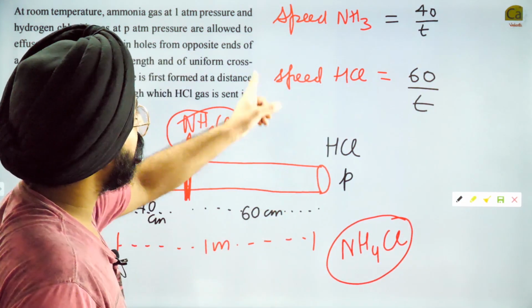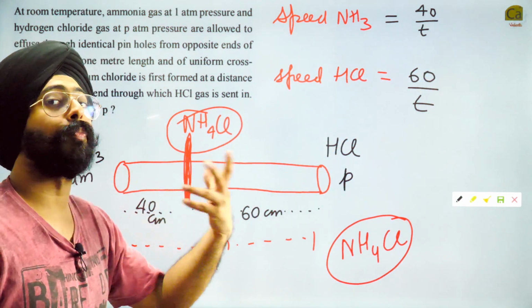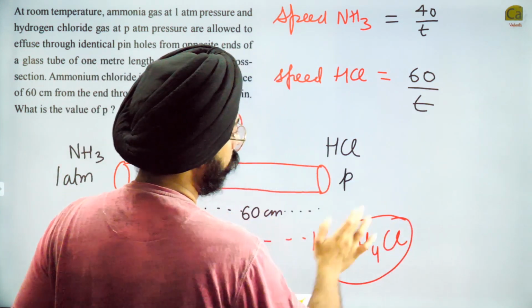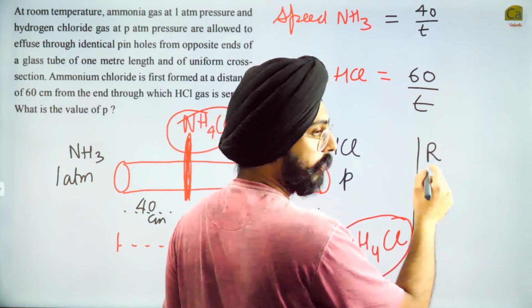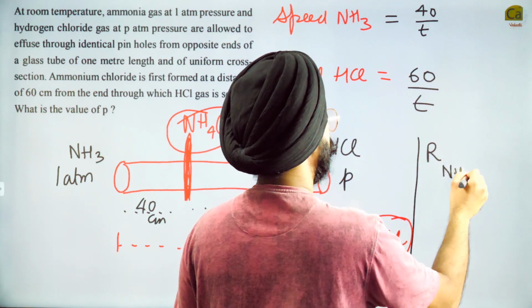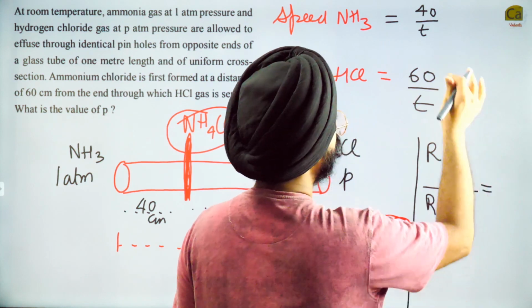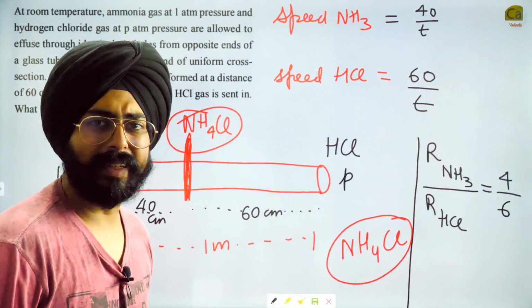So from here I can get the ratio of NH3 versus HCl's speed of diffusion. I'll write on the side: rate of diffusion of NH3 divided by rate of diffusion of HCl is equal to 40 by 60, 2 by 3 essentially.